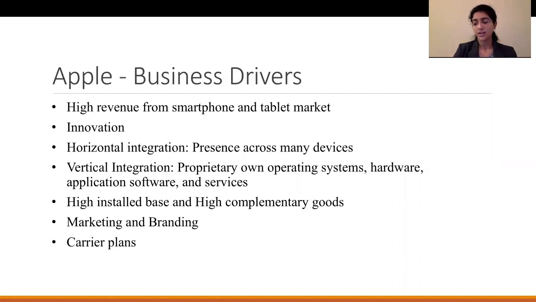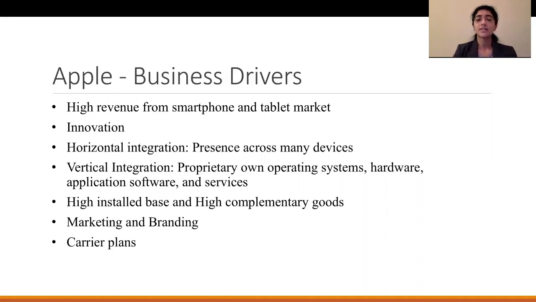Horizontal and vertical integration. By that we mean that Apple has been into many products like iPhone, iPad, laptops, but they also come up with their own OS, software, hardware. So when a person uses multiple Apple products together, you definitely have a better experience. So it makes it difficult for a person to change over to any competitive product after that. So that's definitely been Apple's key business driver for a long time now.